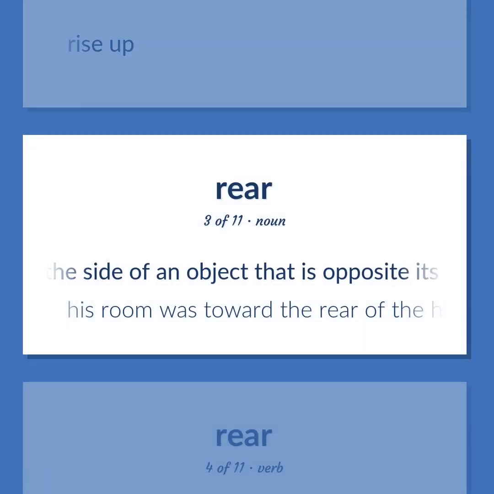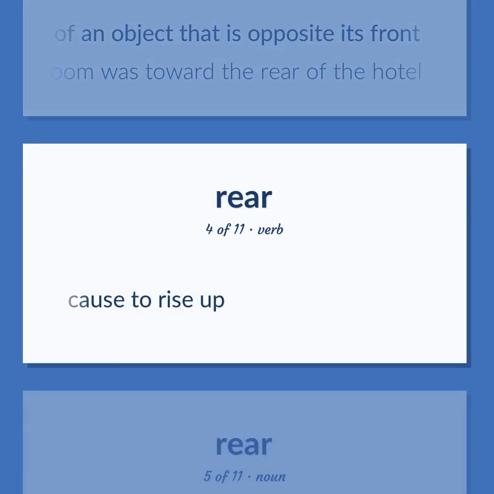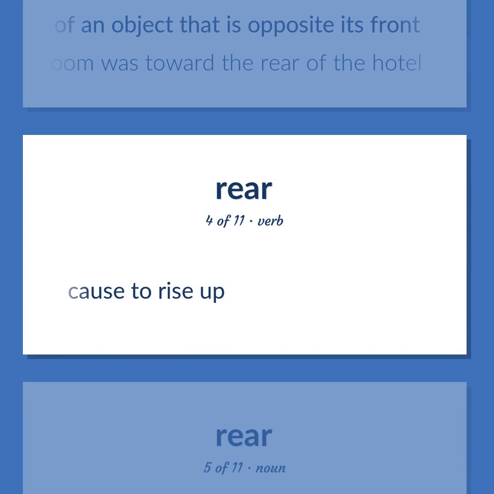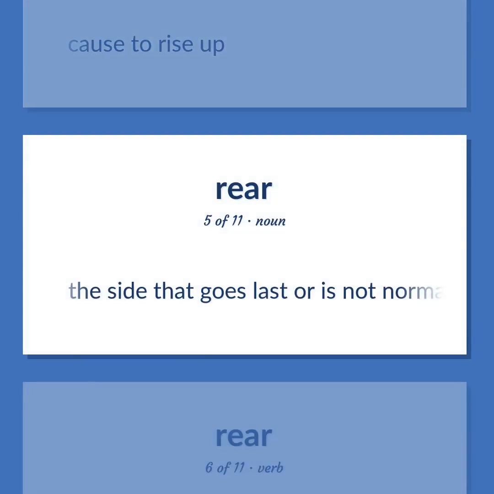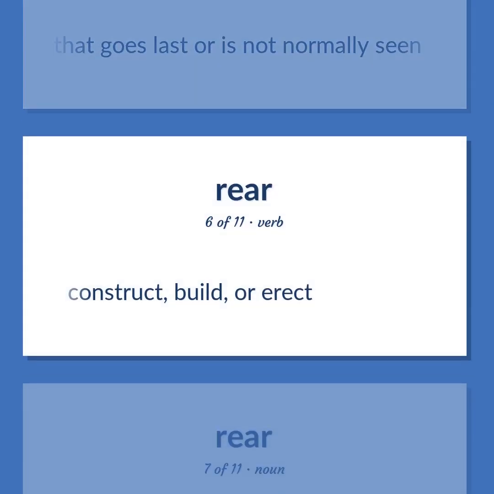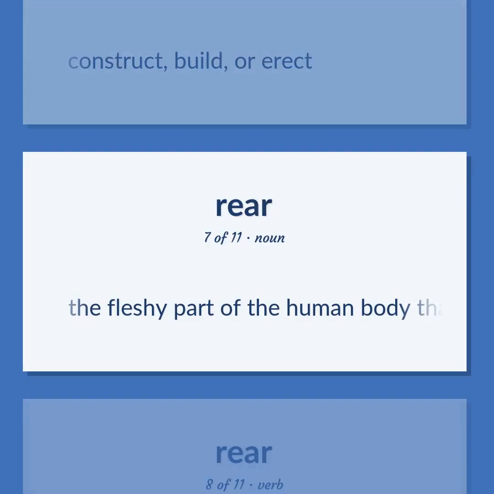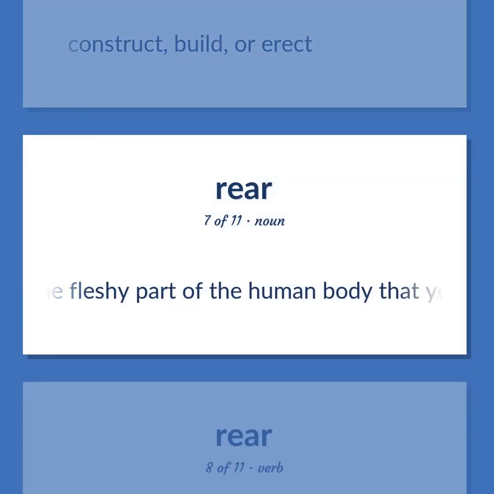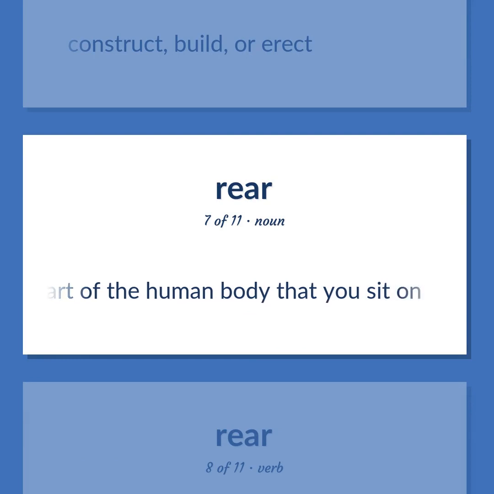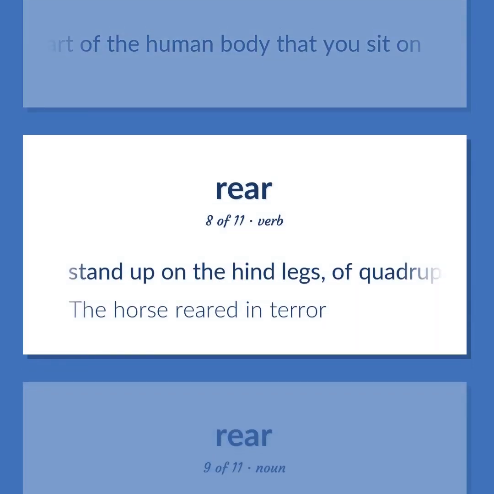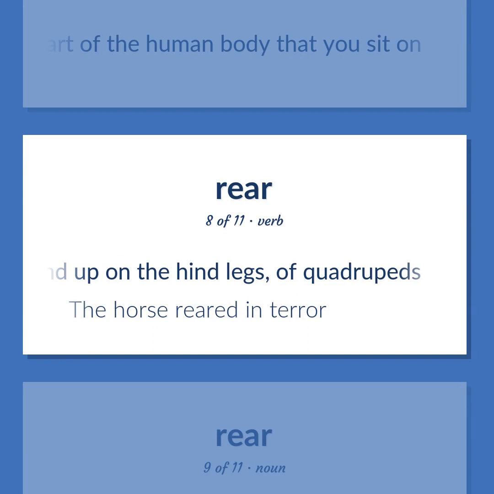The side of an object that is opposite its front. His room was toward the rear of the hotel. Cause to rise up. The side that goes last or is not normally seen. Construct, build, or erect. The fleshy part of the human body that you sit on. Stand up on the hind legs, of quadrupeds. The horse reared in terror.